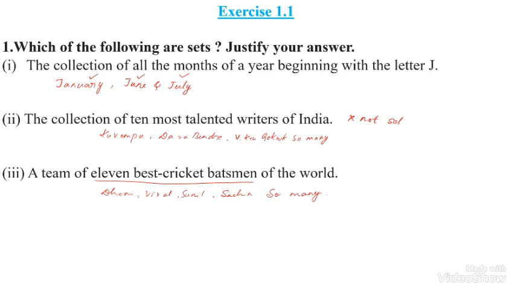It is not well defined. A team of 11 best cricket batsmen of the world is different from each person's perspective. So here also we cannot say it is well defined. That's why it is not a set. The question number 3 is not a set.